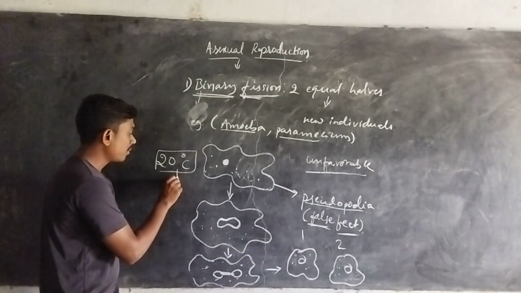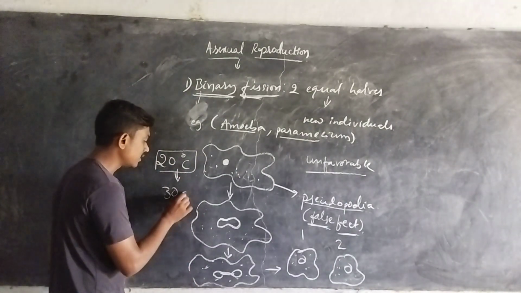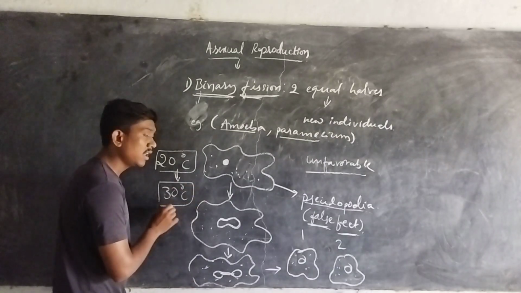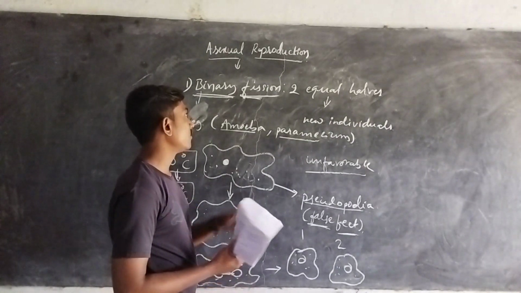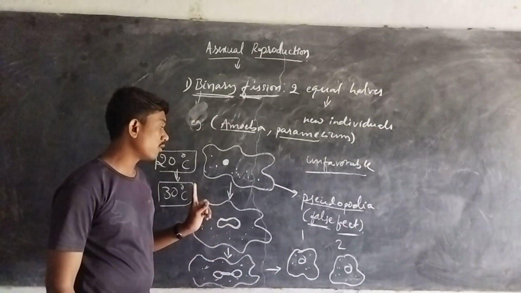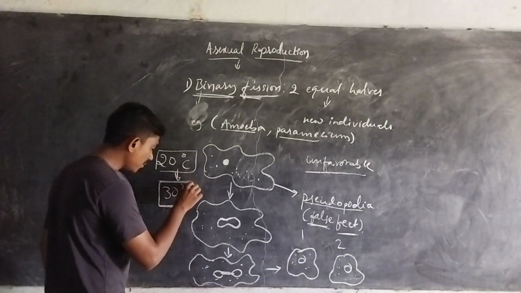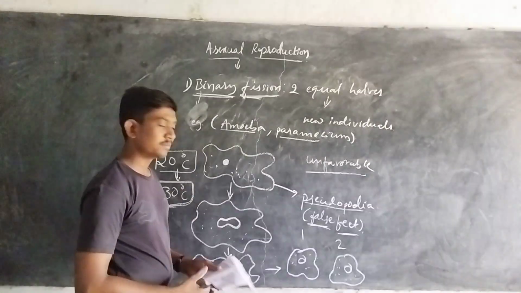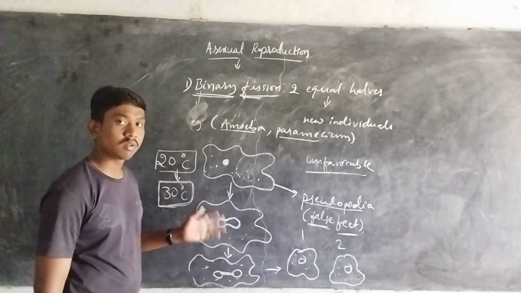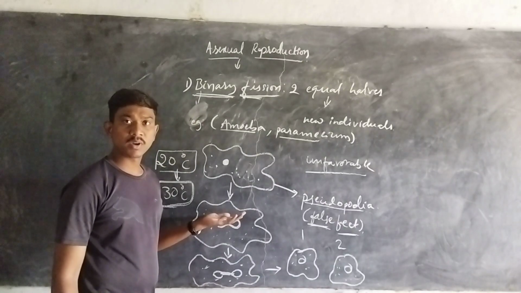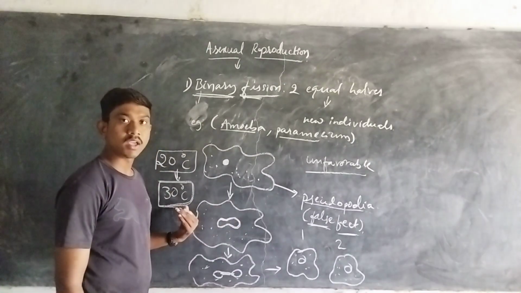If the environmental condition has about 30 degrees Celsius temperature, the amoeba will never exhibit binary fission. It will never go for reproduction. Why? Because in the unfavorable condition, if the amoeba wants to reproduce, it will vanish, or what happens? It will get harmed due to the higher temperature.